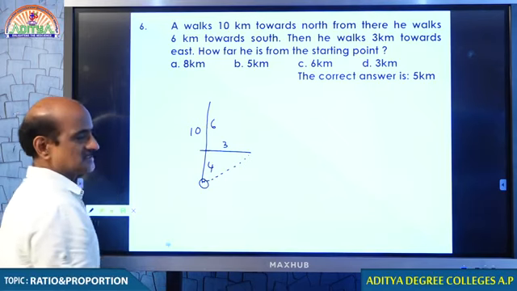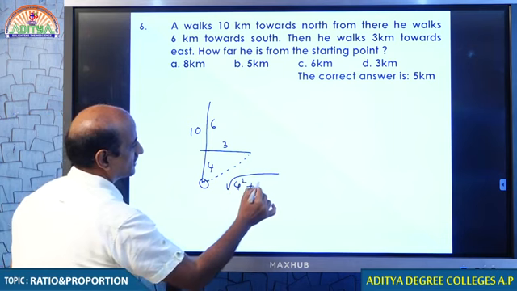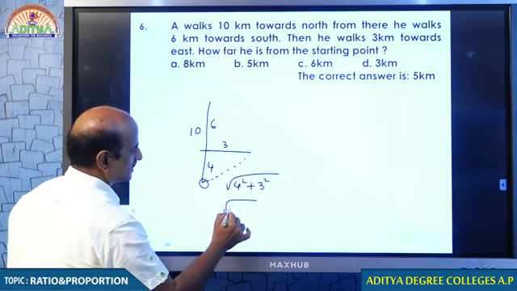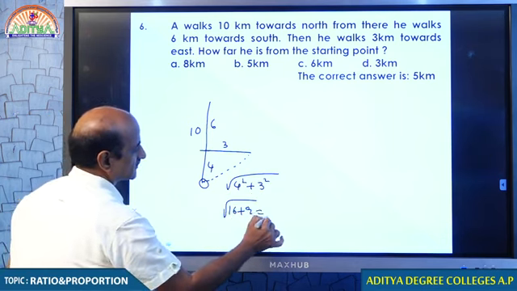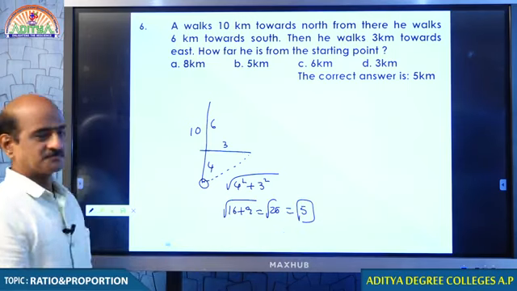This is the direction. So, this one we can do like this. Square root of 4 square plus 3 square. Square root of 16 plus 9. Square root of 25. Your answer is 5 kilometers.